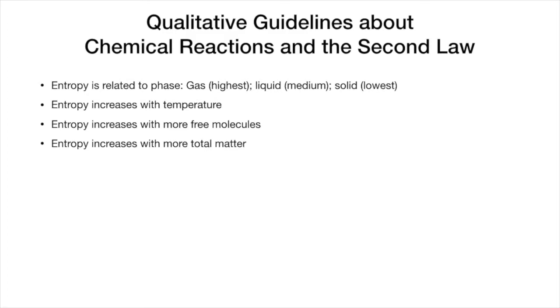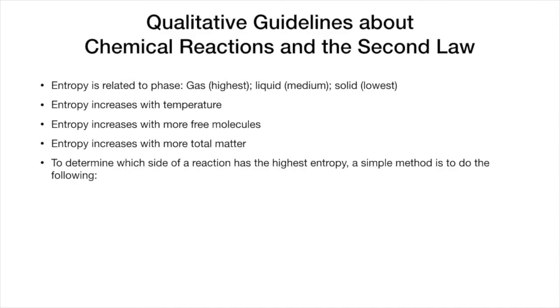Entropy increases with more total matter. And then to determine which side of a reaction has the highest entropy, you can perform the following steps to get a good idea about which one. These aren't exact, but as a qualitative way, without looking anything up or doing calculations, we can get a good idea for which side of a chemical reaction has the highest entropy by looking at the following rules.